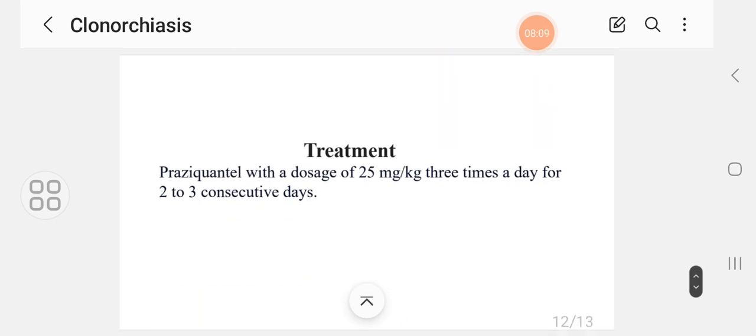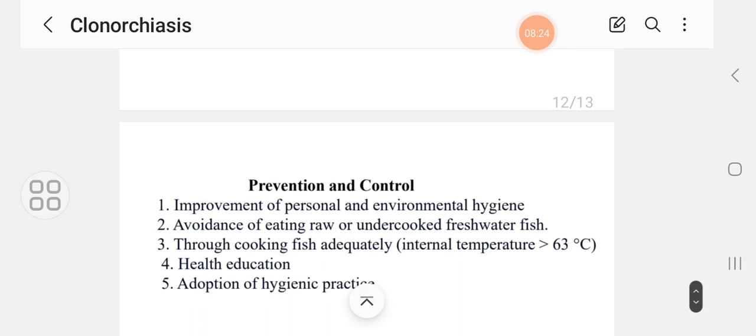The treatment is by the drug praziquantel, a dose of 25 milligrams per kilogram body weight 3 times a day for 2 to 3 consecutive days.